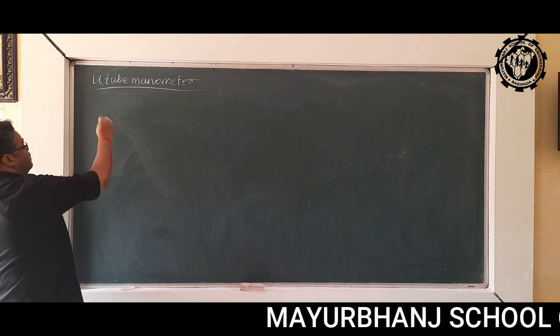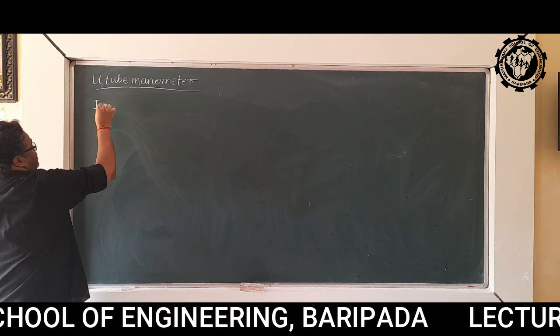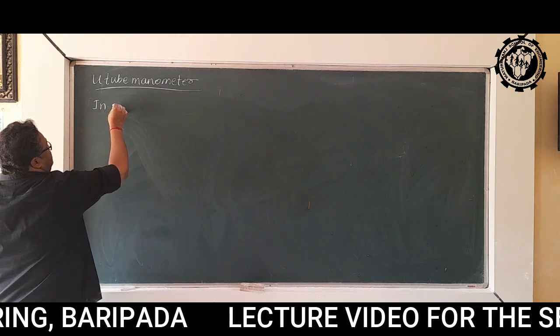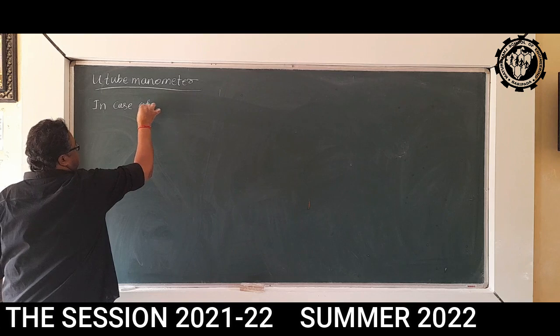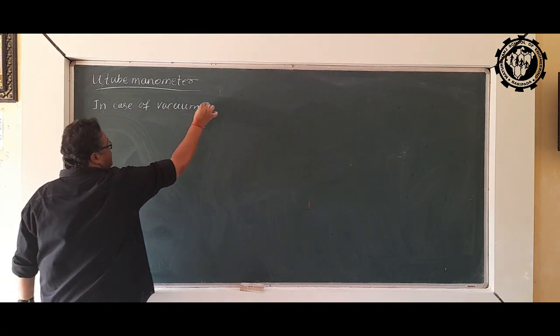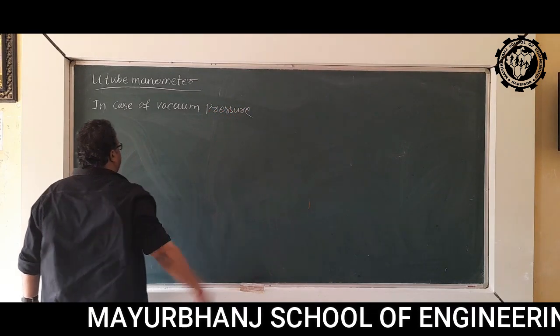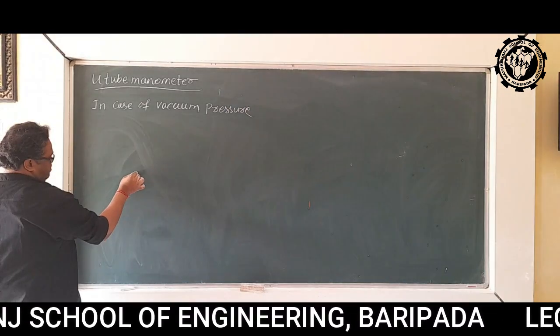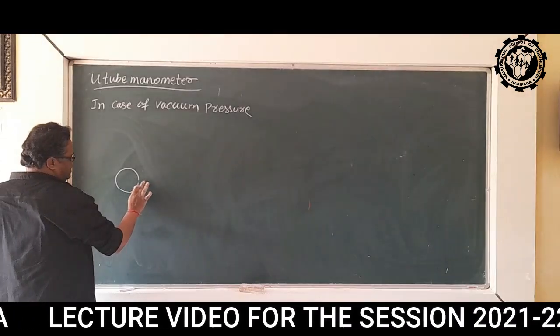So now we will study how to measure pressure using a U-tube manometer in case of vacuum pressure. Again, let's say there is a pipe, but in this pipe there is a vacuum pressure.